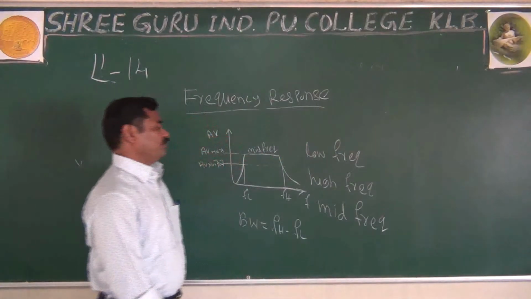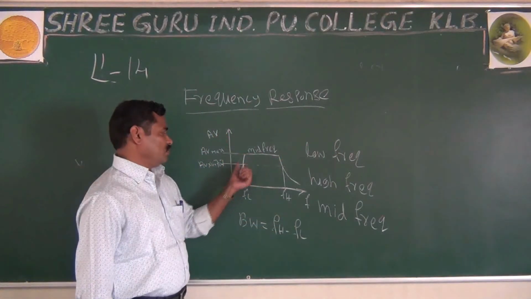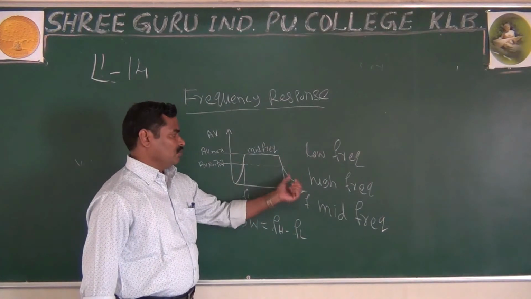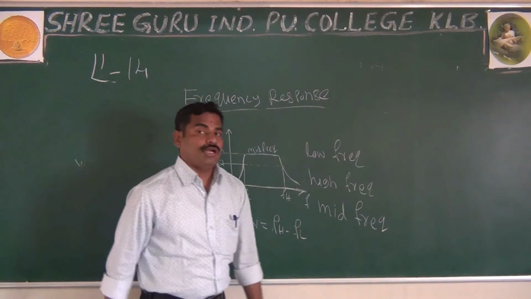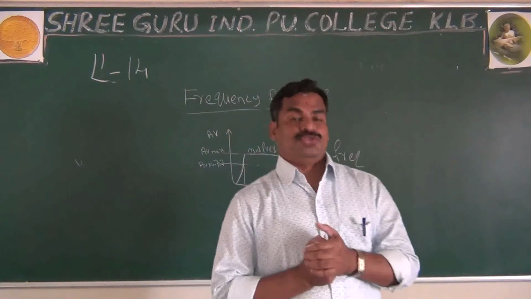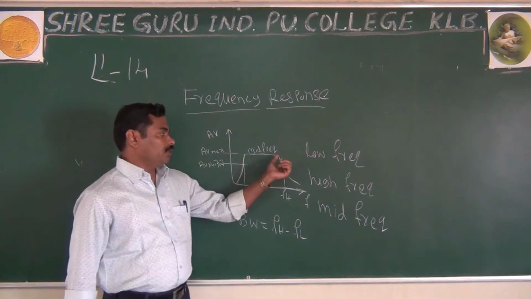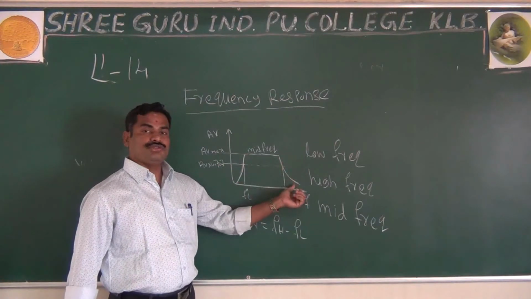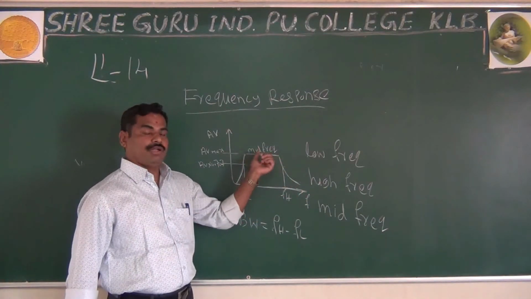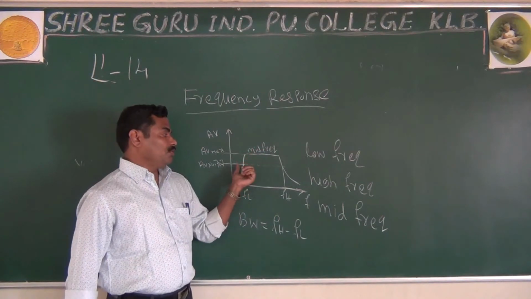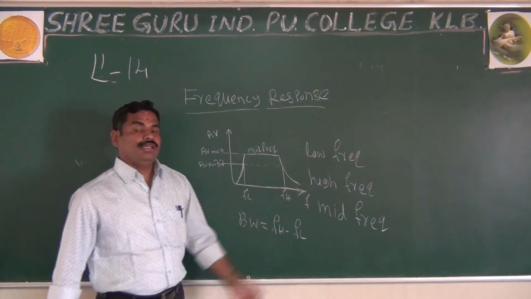As we know already, for the lower frequency and the higher frequency, the voltage gain reduces. But only in the mid band frequency, the gain will be constant. For low frequency and high frequency, the gain will be reduced.